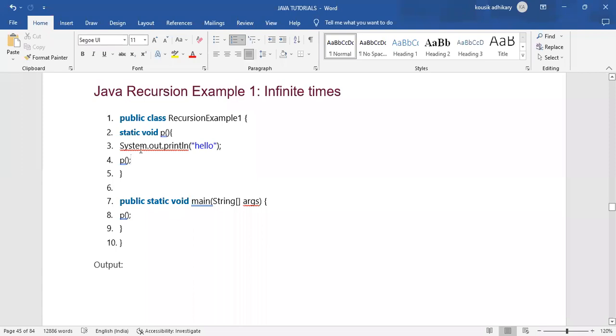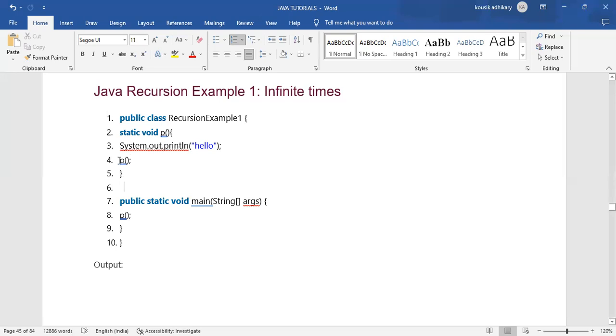we haven't applied any condition for how many times we want to call this method. What do we do in a loop? int i equals 1, i less than 5, or i less than 10, or i less than or equal to 10, or i double equals 10. We haven't applied any such condition. Why do we use that condition? To mention how many times we want to execute that part, whether 10 times or 5 times or 100 times. But here we haven't mentioned any kind of condition.